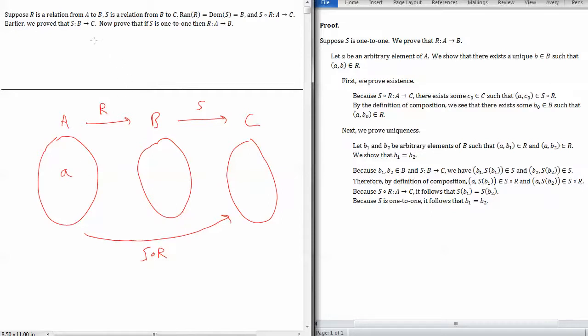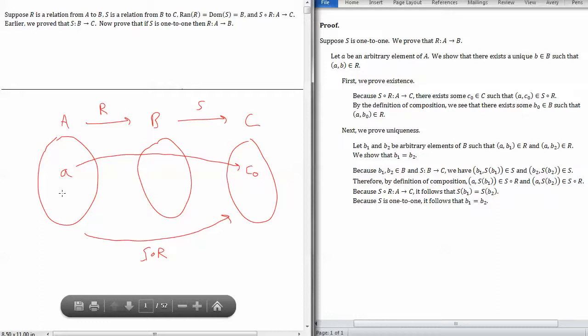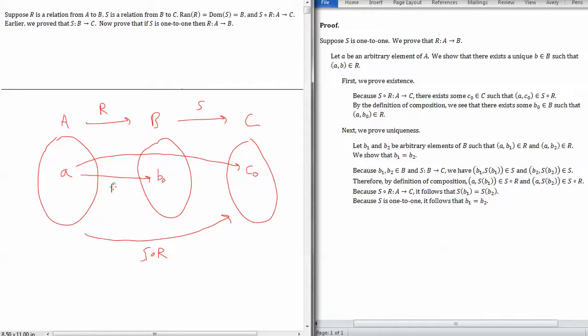For existence, we know that S composed with R is a function, and so for this A there exists a unique C naught in C such that (A, C naught) is in S composed with R. And I actually don't need the uniqueness part right now, just the existence part, because if that is in S composed with R, then there must exist some B naught in B such that (A, B naught) is in R and (B naught, C naught) is in S. That's what it means to be in the composition.